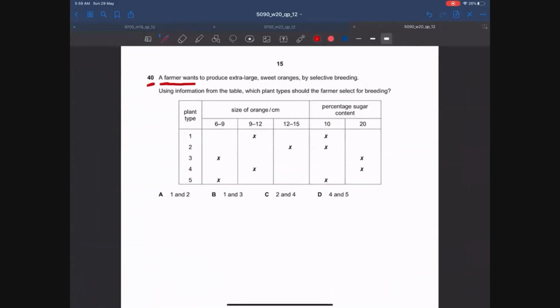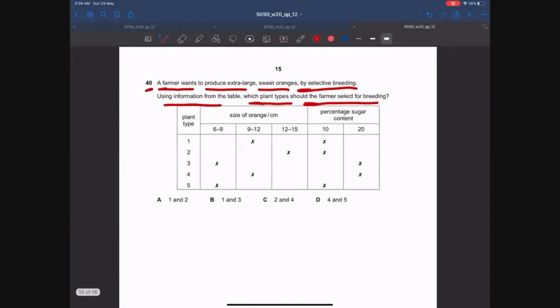A farmer wants to produce extra large sweet oranges by selective breeding. So what does the farmer want, guys? Farmer wants to produce the oranges which are extra large and sweet. And the farmer wants to do this by selective breeding. Using information from the table, which plant types should the farmer select for breeding? The farmer should select those plants which have a larger size and which have a higher sugar content.